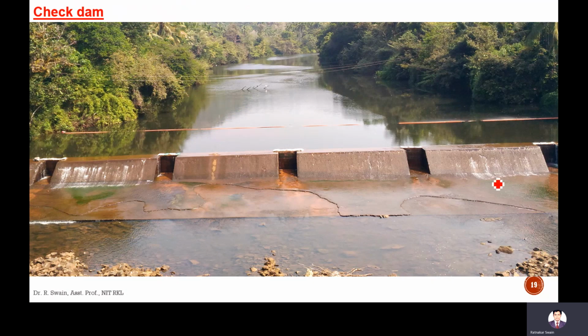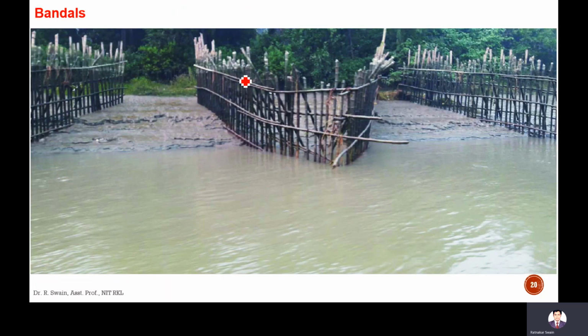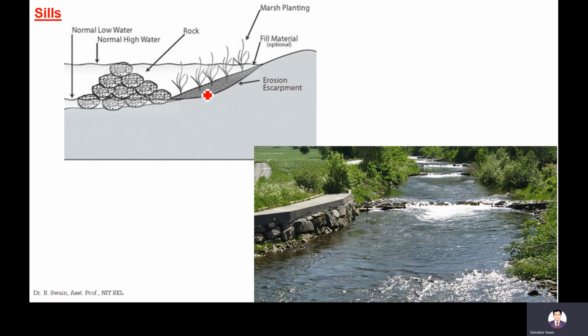This is check dam. The check dam is provided to stop the erosion, means to reduce the velocity of water, and so to stop the erosion. Okay. And these are the bundles. Bundles means bamboo walls provided in the banks. And it will reduce the velocity and it will reduce the erosion of the banks. And these are the sills. Sills means stone layers. Here the stone layers are provided in the river.